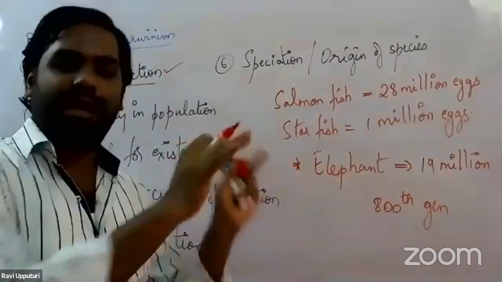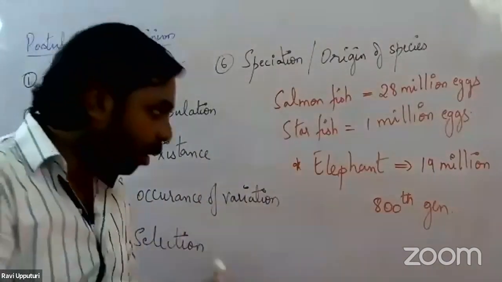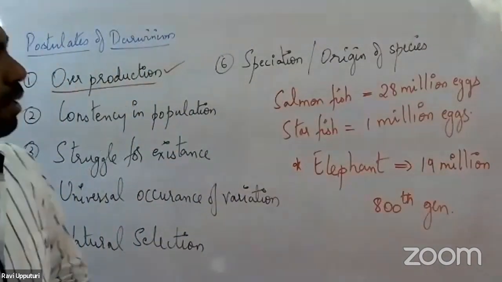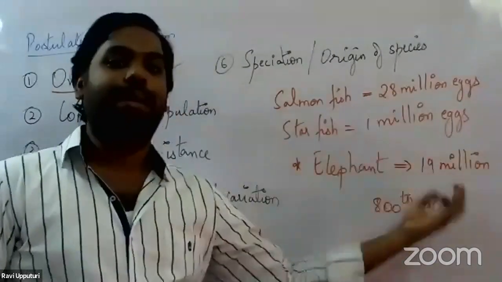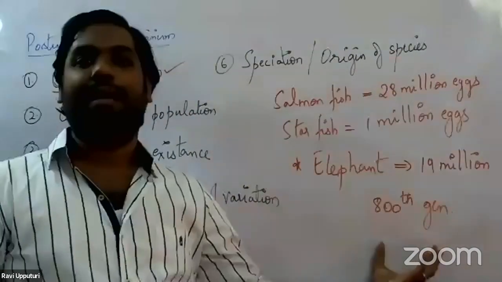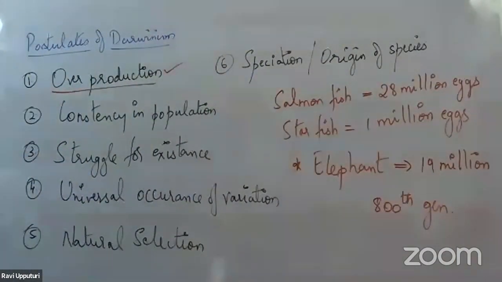If all the resources are unlimited, even the elephant can produce around 19 million descendants by the end of 800th generation. That he started talking about here with regards to overproduction.